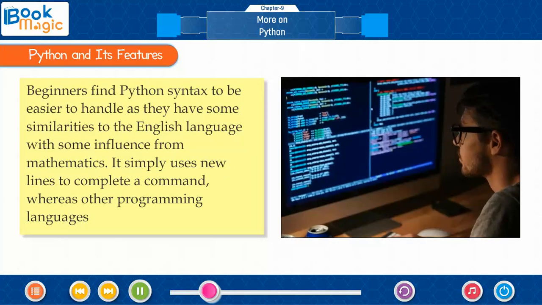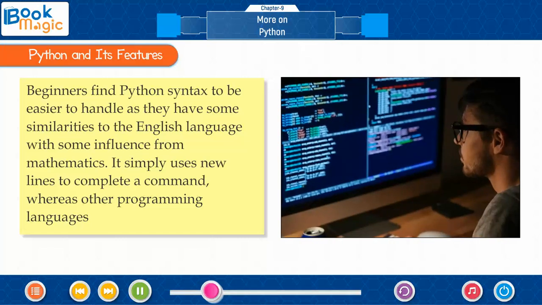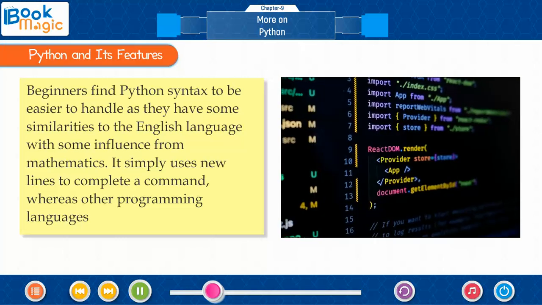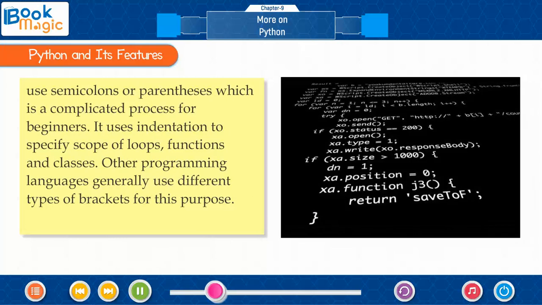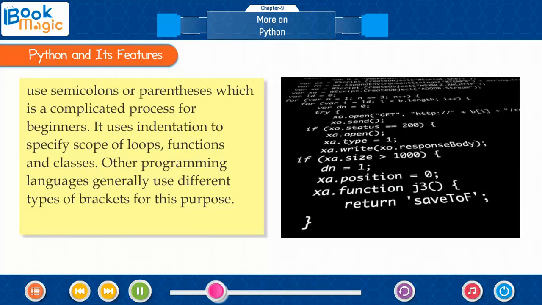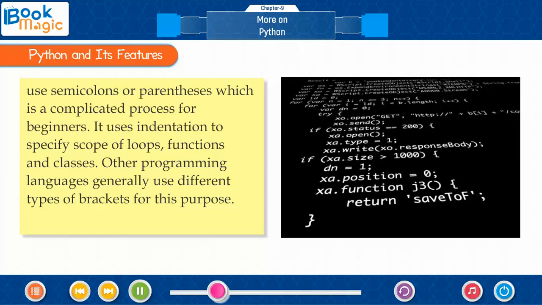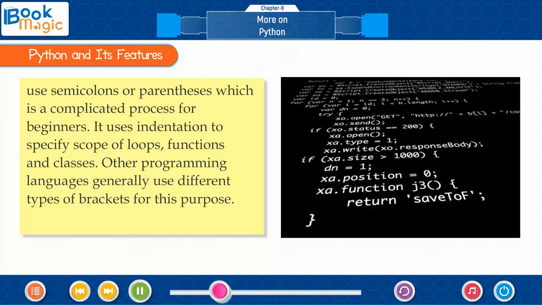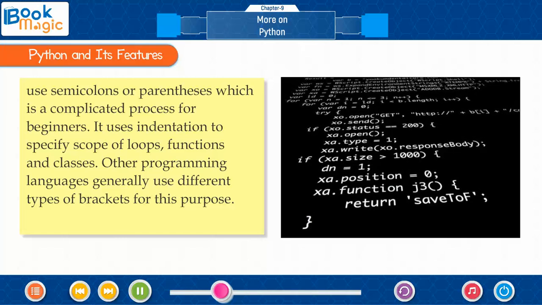Beginners find Python syntax to be easier to handle as it has some similarities to the English language with some influence from mathematics. It simply uses new lines to complete a command, whereas other programming languages use semicolons or parentheses, which is a complicated process for beginners. It uses indentation to specify scope of loops, functions, and classes. Other programming languages generally use different types of brackets for this purpose.